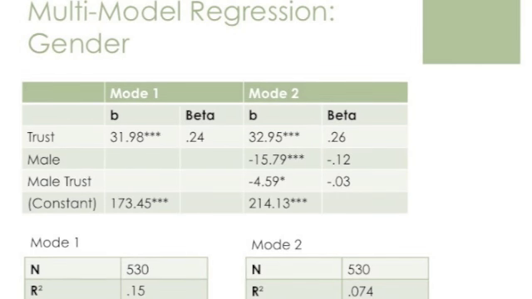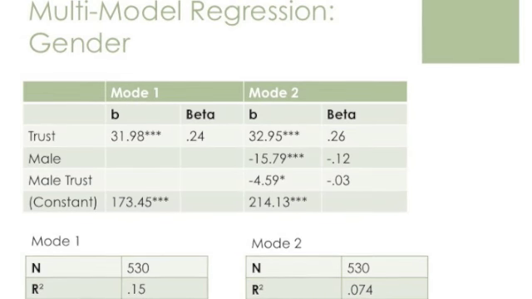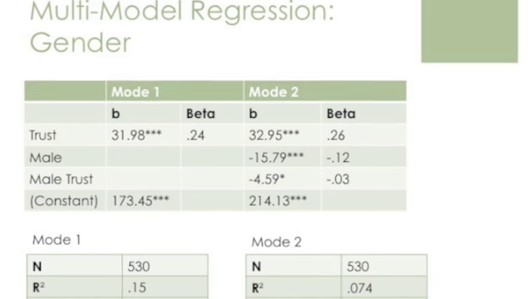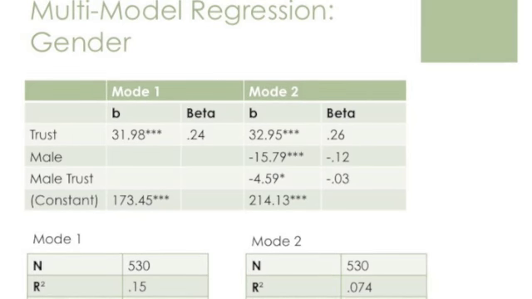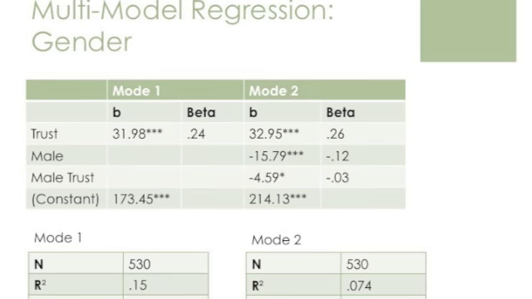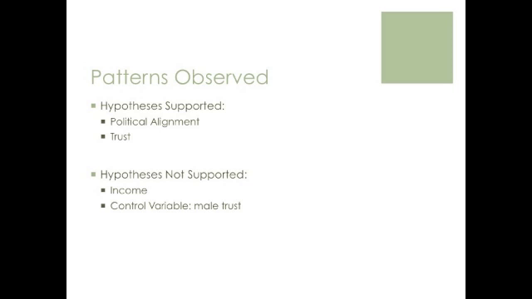All variables were statistically significant with the exception of male trust. The R-squared and adjusted R-squared values once the interaction term is introduced resulted in an explanation for less than 1% of the variable. The interaction term indicated that being male is a significant negative predictor for being trusting of others. While this disproves our hypothesis that men are more likely to be more trusting, it does prove our hypothesis of specification. The data indicated that while some of our hypotheses and the research we utilized to form them were supported, specifically in the cases of political alignment and trust of others, others, specifically in regards to income and our interaction term of gender and trust, were not.